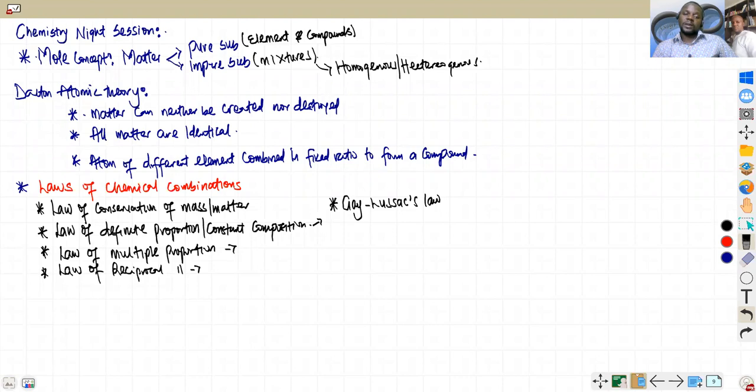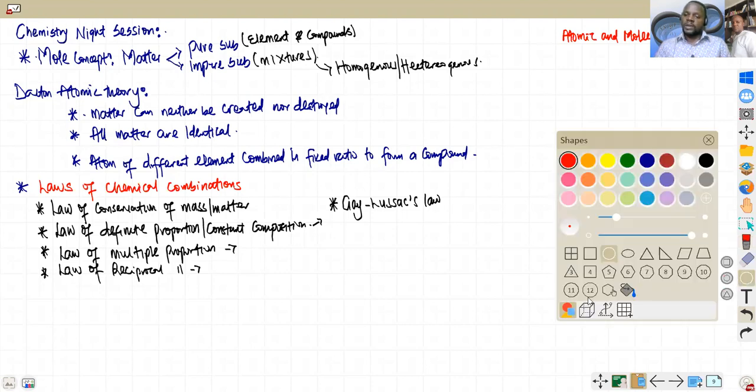The next thing I'll talk about is atomic and molecular masses, which is also quite important for JUPEB. Atomic and molecular masses, or molecular mass, as the case may be. These are also elementary to some extent, or even to a great extent, because if you have a good idea of chemistry before, this should not be a problem. So let's focus on it.